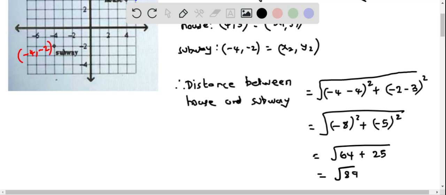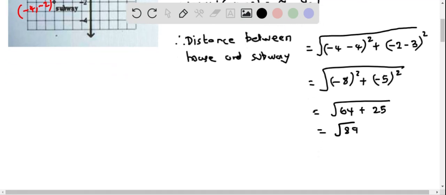Now if we plug this into the calculator, we get 9.4 approximately, and when rounded to the whole number, this is approximately 9 miles. Therefore the distance between the house and subway is 9 miles.